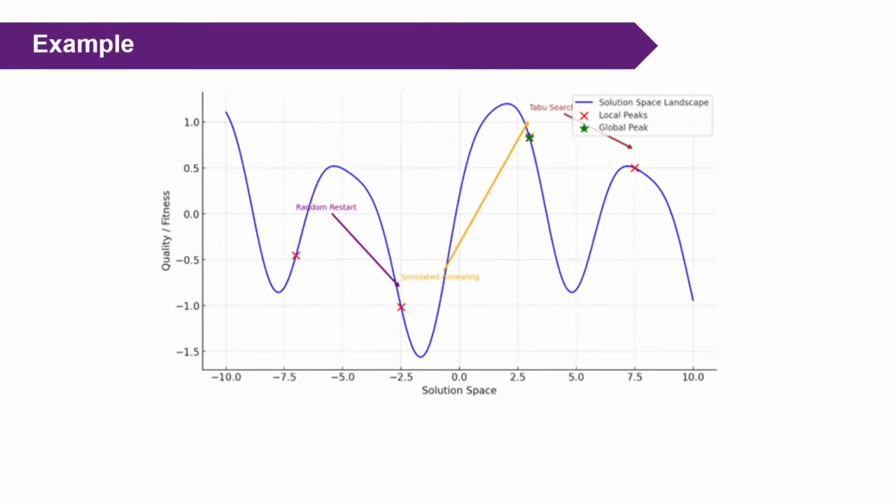Now, if you draw a graph of the solution space, what is the solution space? The set of all possible solutions against the quality. This is the graph. Now, see, this solid line represents the solution space landscape. Here one blue curve is there. Observe, this is the blue curve. This blue curve defines the solution space versus the quality. Here I have some red dots. Assume these red dots are the local optima. For example, this green star is the global optimum.